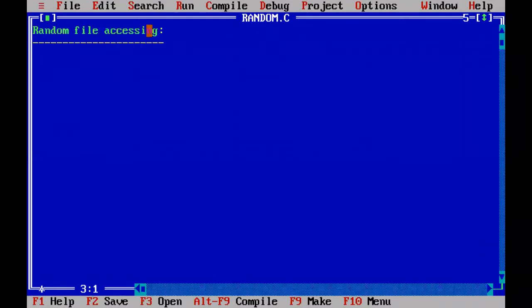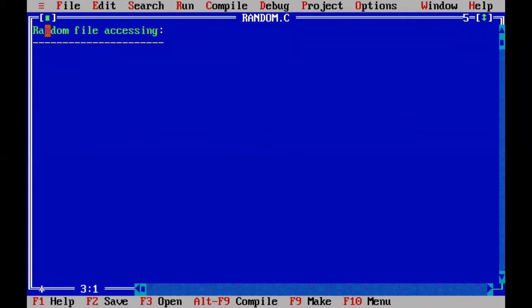So in all the file programming, the file marker is positioned at the starting, and whenever you read one character, the file marker is moved in the forward direction in a sequential manner. That means we accessed the file in a sequential manner, one character after the other. So in this particular topic, we are going to access the file not in a sequential manner, but in a random manner. That means from anywhere in the file.